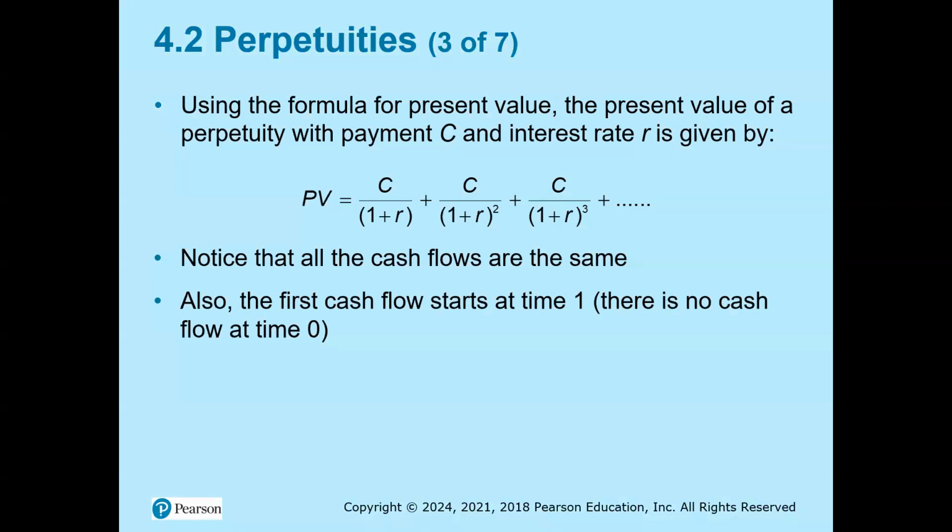Plus C over (1 plus R) to the second power, plus C over (1 plus R) to the third power, and so on. So notice that all cash flows are the same. Also, the cash flow starts at time 1. There is no cash flow at time 0.